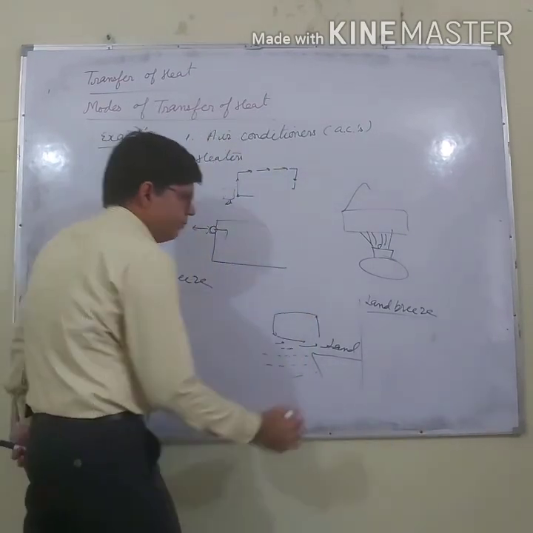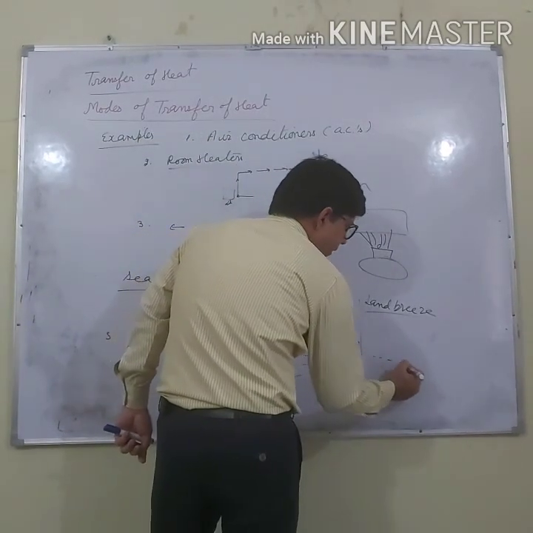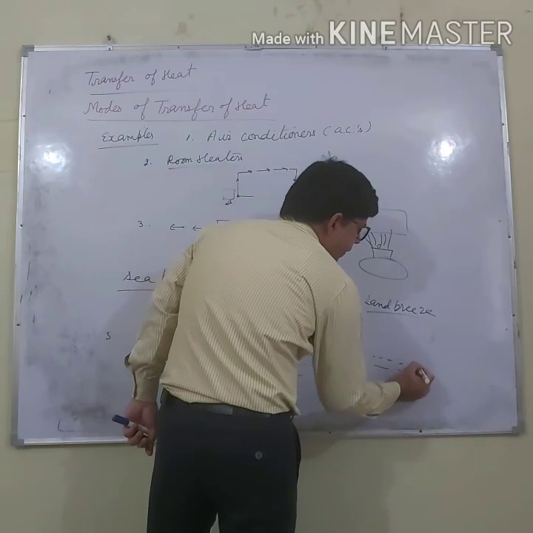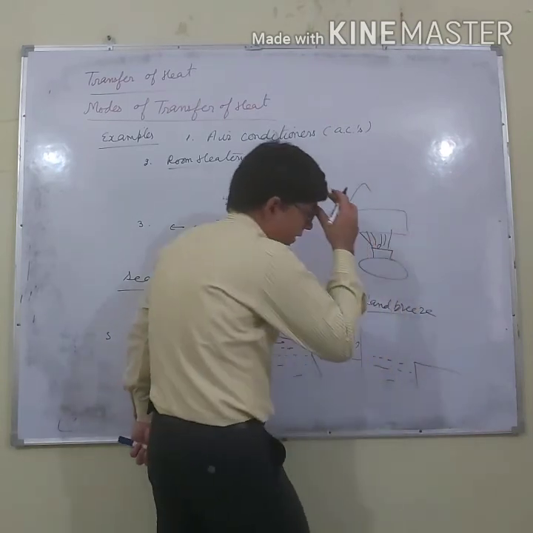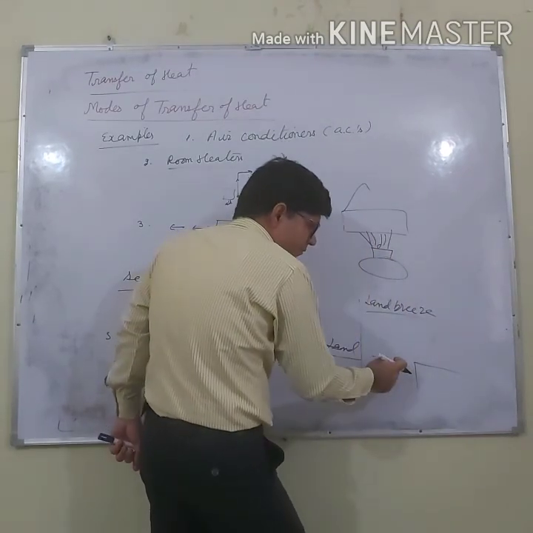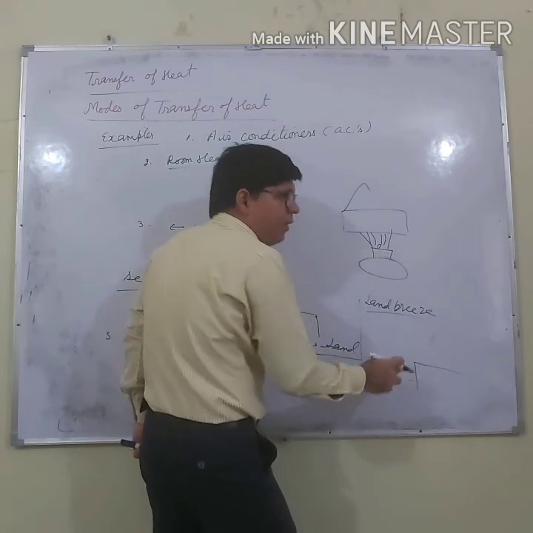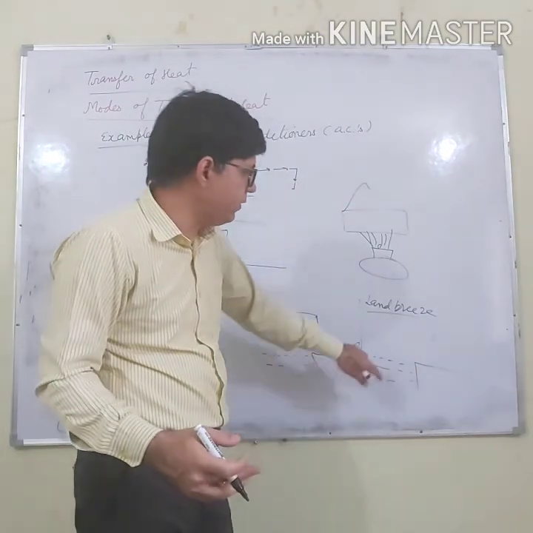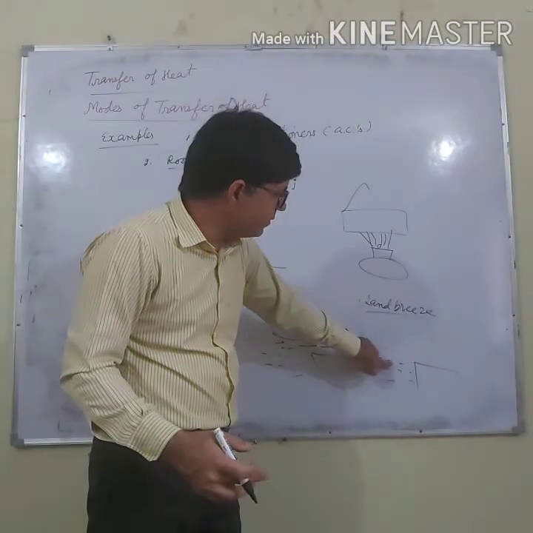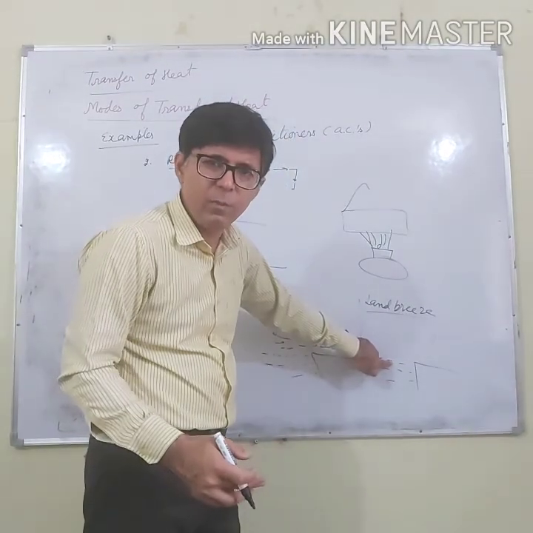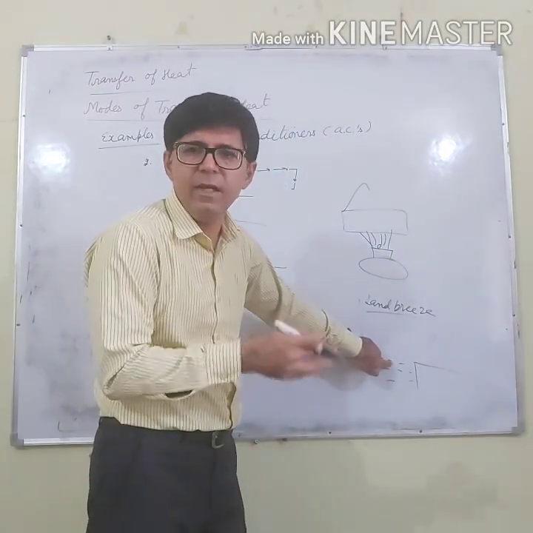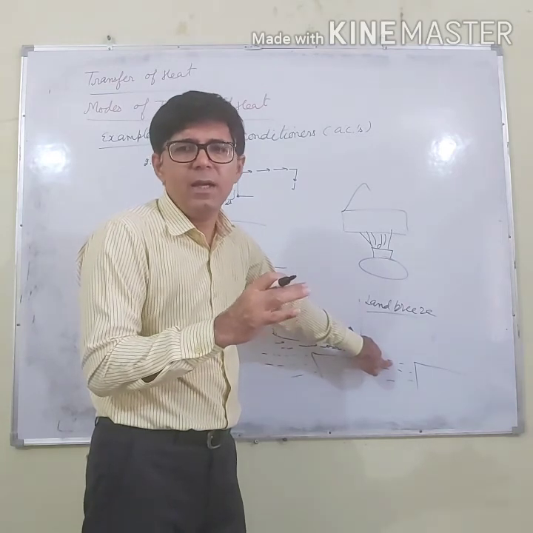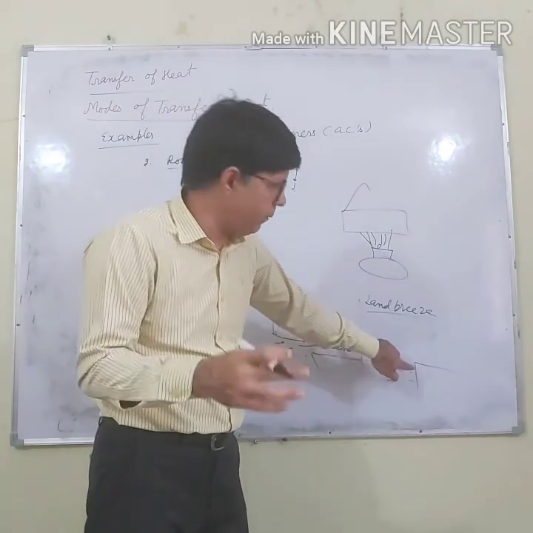In the night, let us say, again this is the sea and this is the land. In the night, what happens? During the daytime, sunlight falls on the sea water, so it becomes hot, and it does not become cool in a small time.